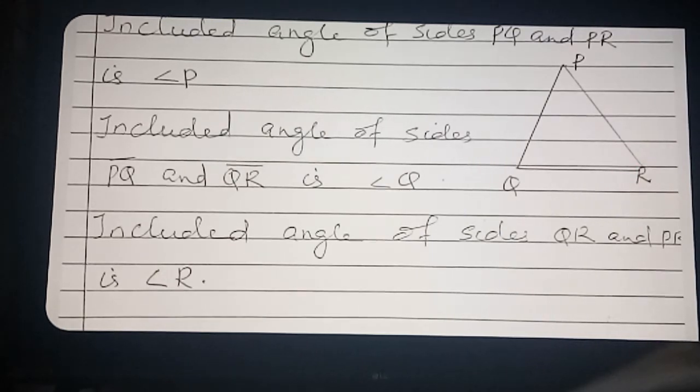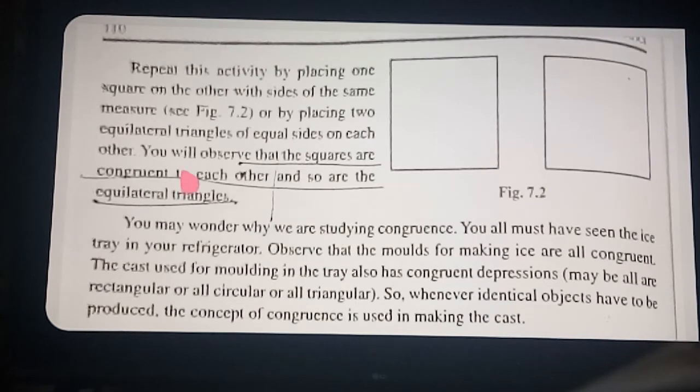Now all of you have learned about opposite sides, opposite angles, included angle and included sides. These four points are very important for you. Okay? Clear? Draw different diagrams and find them out yourself, then ask me and I will correct them. Okay students? We will go to the next topic.